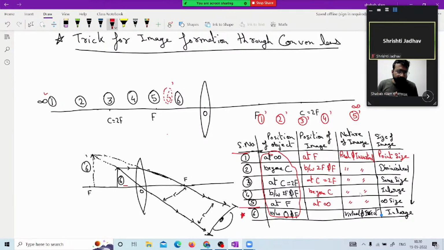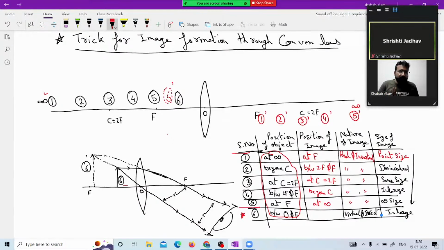The condition is that behind the object you will get the image, on the same side of the lens where the object is placed. This is the condition. Where exactly it would be is not the condition; it depends on the situation.